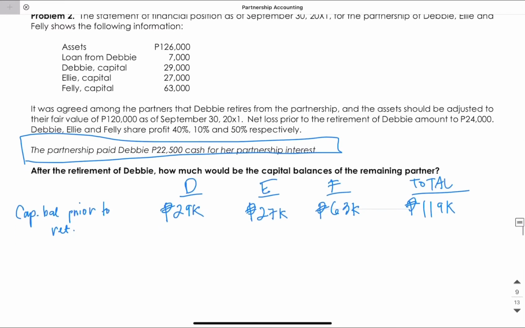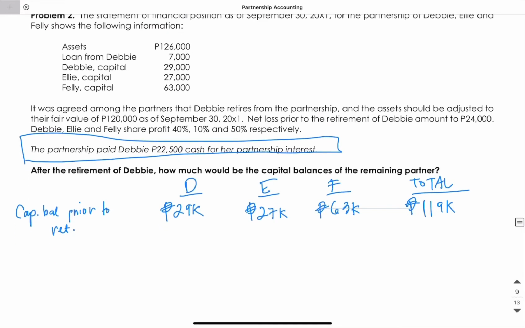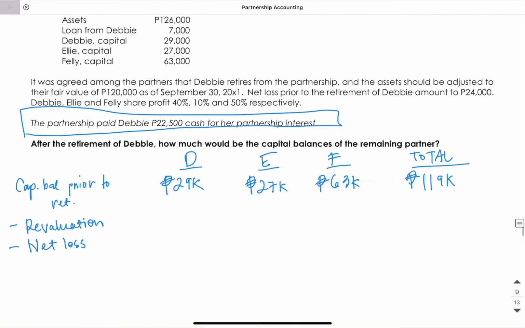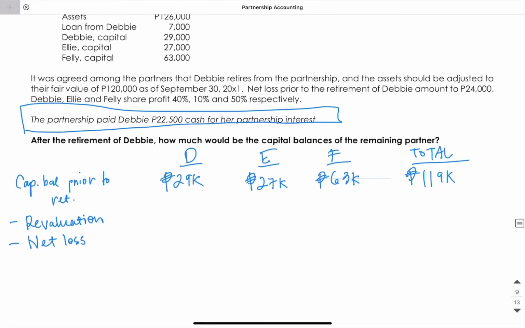Now, let's adjust these capital balances. So we have, of course, the revaluation, the share in net loss, and lastly, the last item, which was not present in the previous problem, is the loans and advances of the retiring partner only.